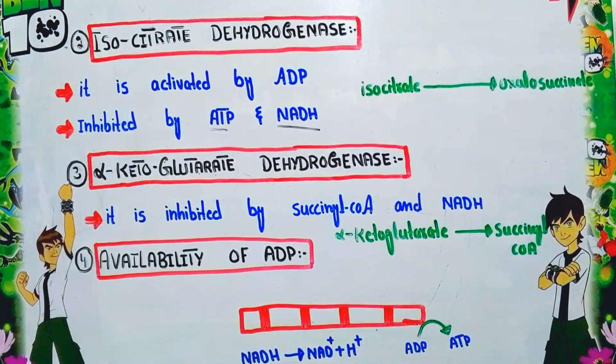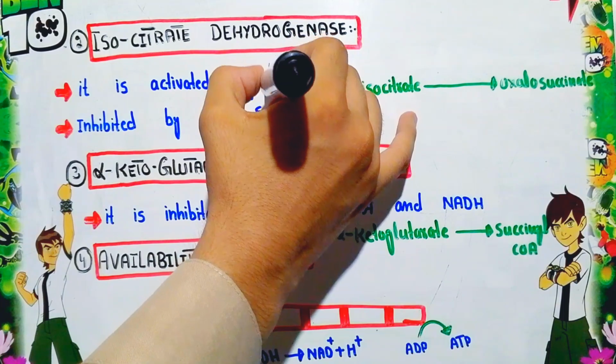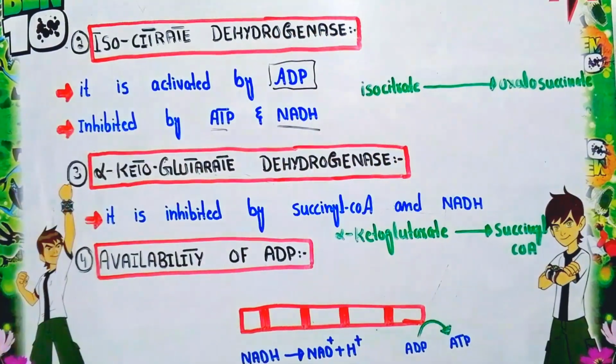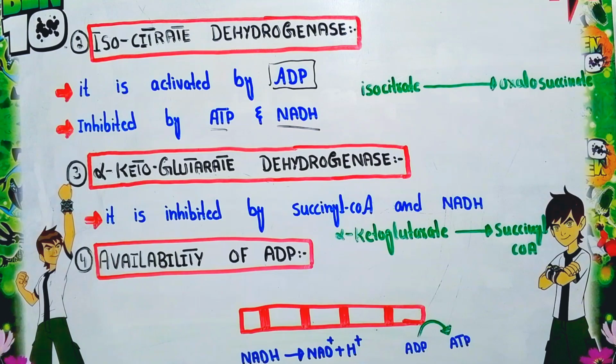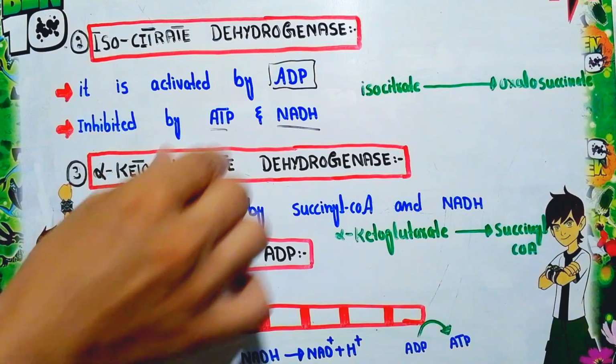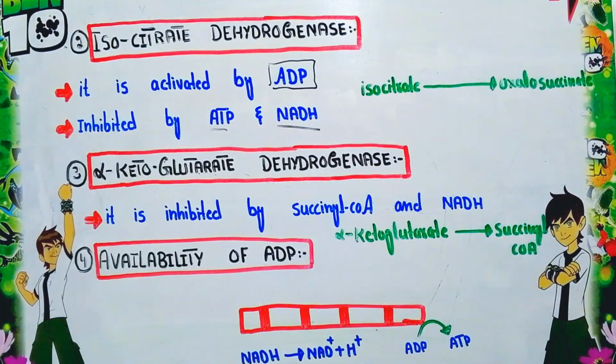These are the inhibitors which stop the activity of isocitrate dehydrogenase enzyme, while ADP activates the activity of isocitrate dehydrogenase enzyme. It is the fourth step of the citric acid cycle. Again, these are energy sufficient molecules. So when the cell is sufficient with ATP and reduced coenzymes, there is no need of the TCA cycle. So these substances inhibit the activity of isocitrate dehydrogenase enzyme and will slow down the activity of